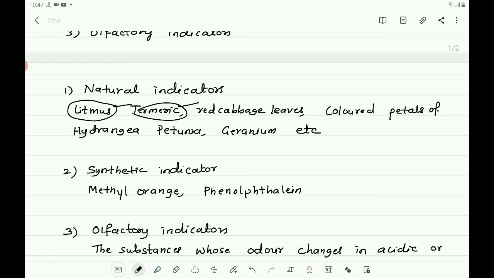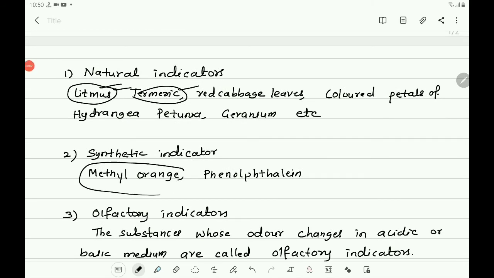Litmus solution is extracted from a lichen, a plant belonging to division Thallophyta, and this litmus solution is purple in neutral solution. What is the color of the litmus solution in neutral solution? It is purple. And you know that in acid it is red and in base it is blue.